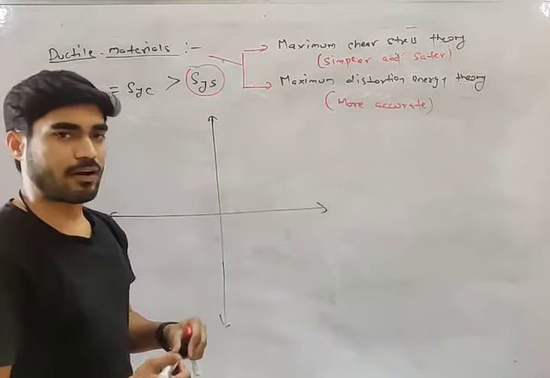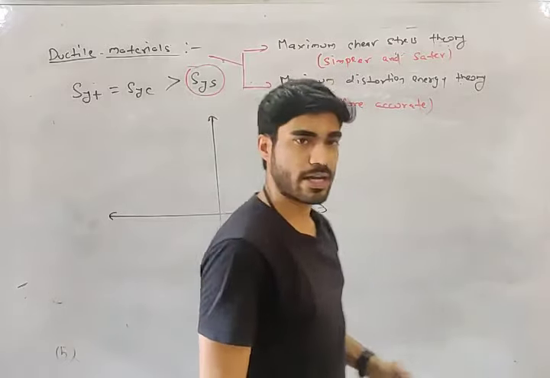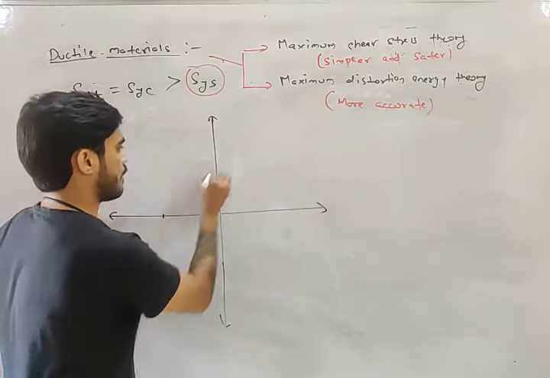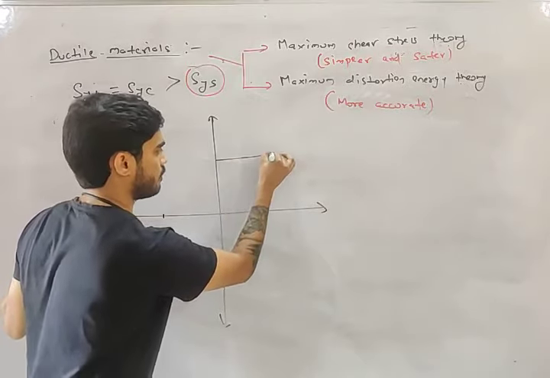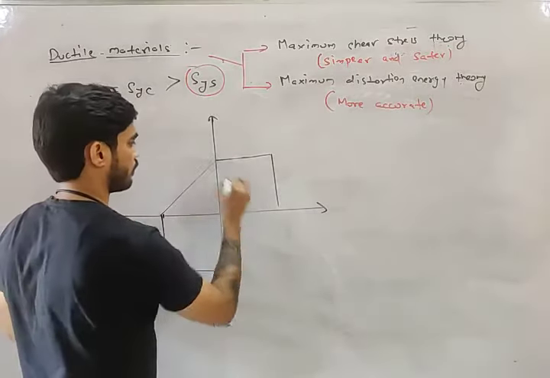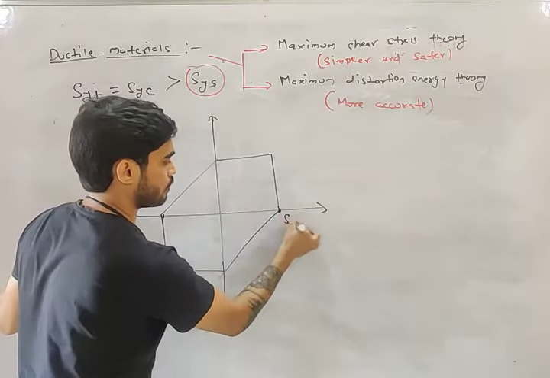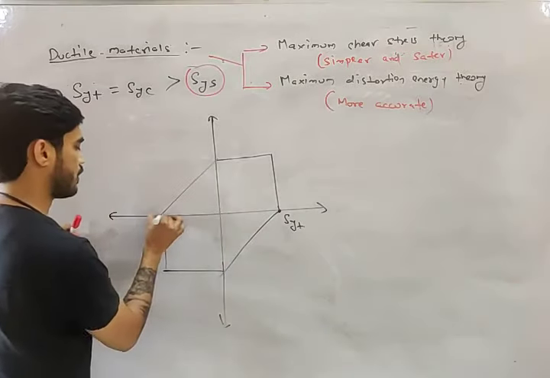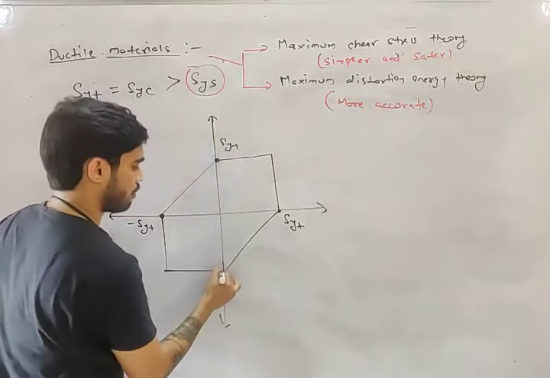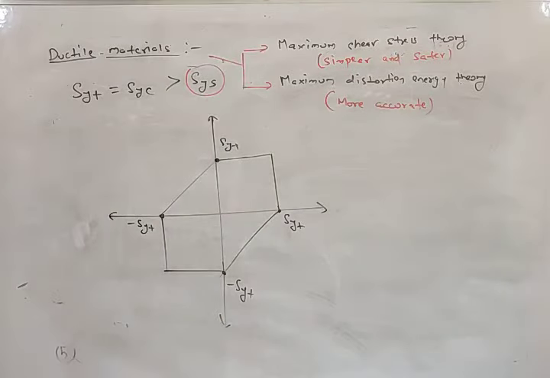Now my friend, first we will draw maximum shear stress theory. What is the safe region of maximum shear stress theory? The safe region of maximum shear stress theory is this, with SYT and minus SYT on the axes.